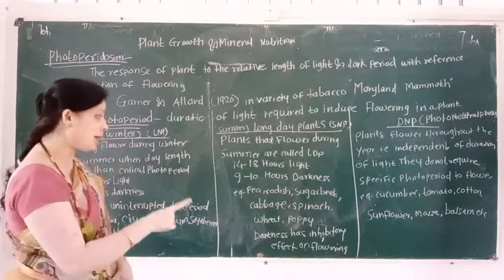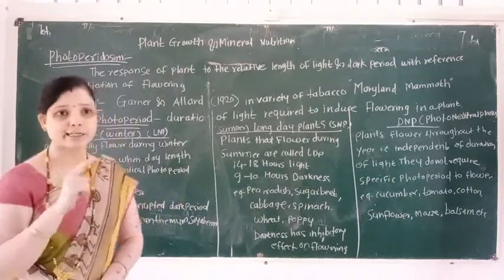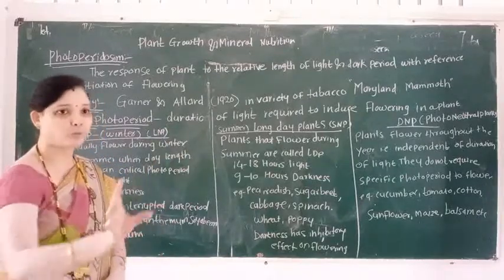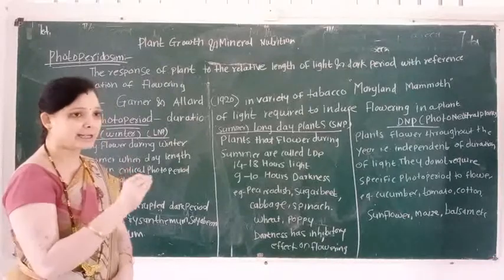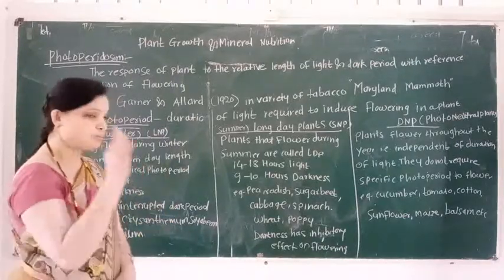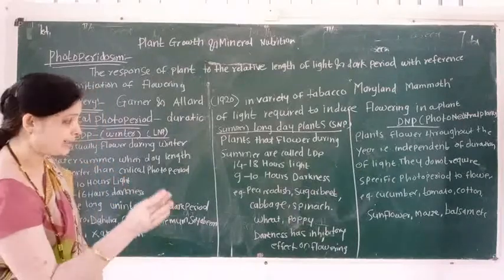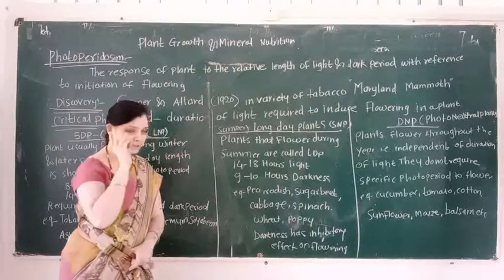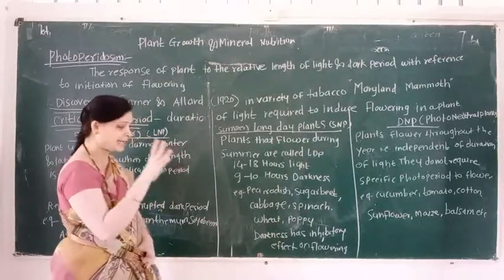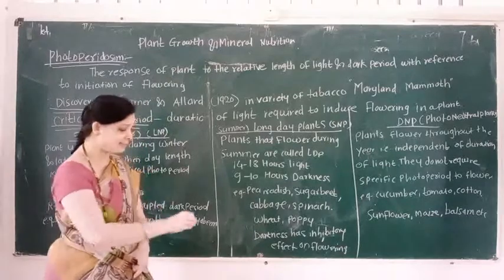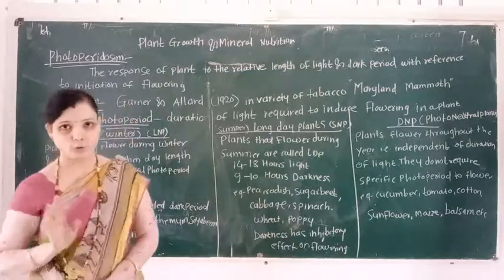They require 14 to 18 hours of light for inducing flowering and 9 to 10 hours of darkness for inducing flowering. For example, pea, radish, sugar beet, cabbage, spinach, wheat and poppy. And darkness has an inhibitory effect on flowering.